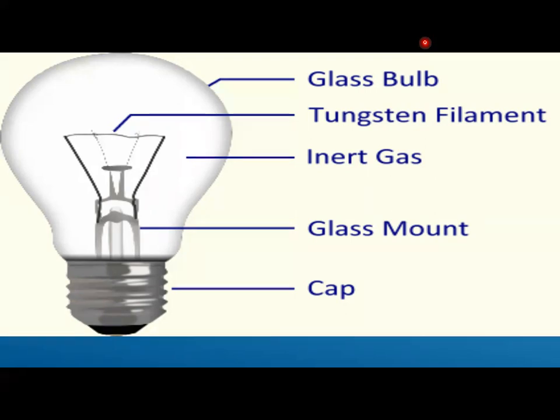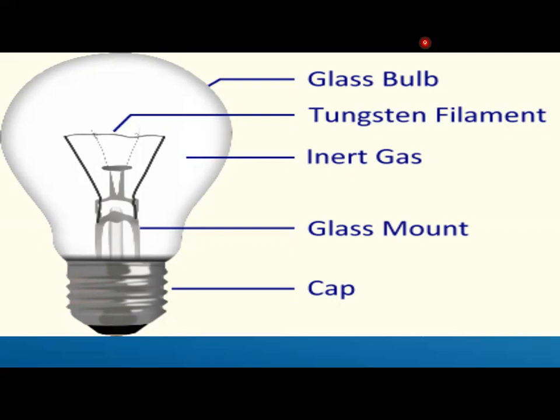Why heating effect? Anyone knows? Okay, it has high resistance, it has coiled wire, but why? What is the purpose of heat here? Why do you require heat here? Current is required here obviously to glow this bulb, but what will the purpose of heat be? No one knows. Okay, now listen to me very carefully.